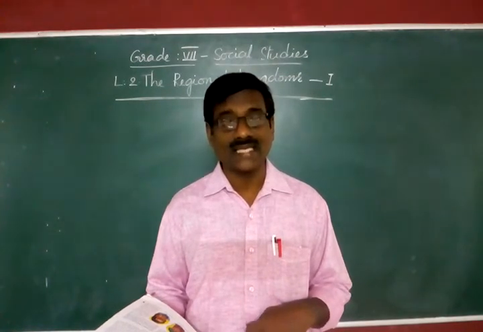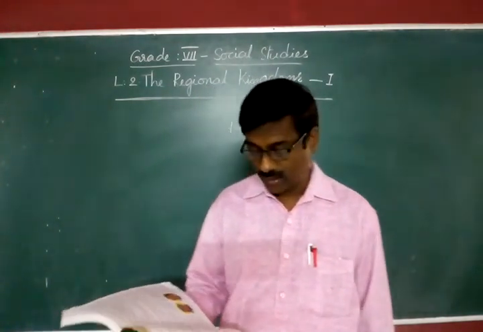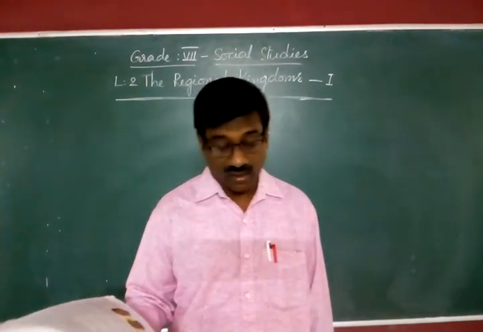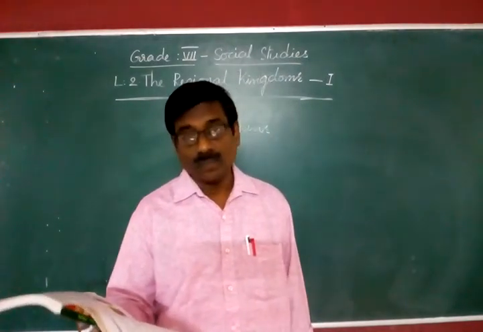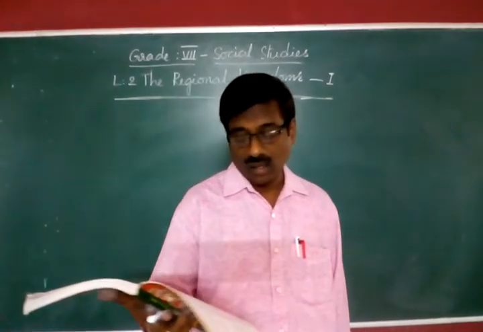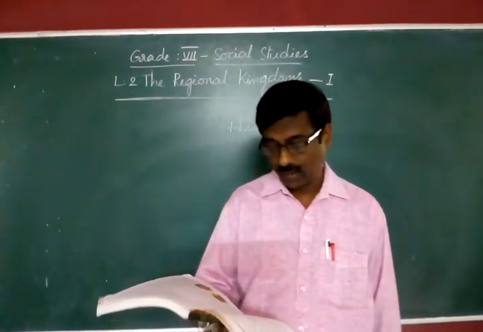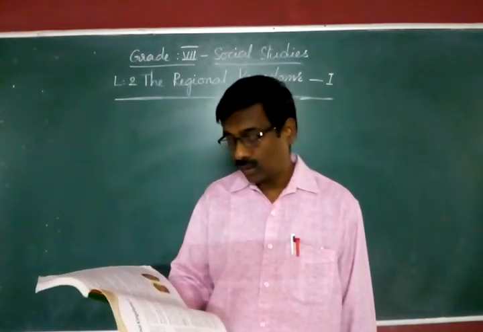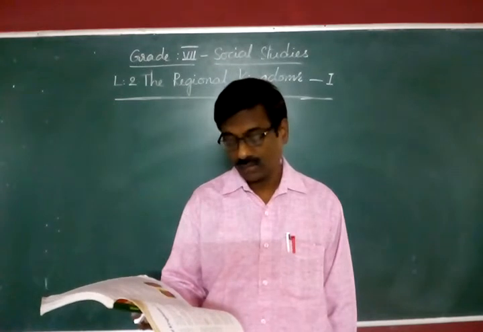So in such cases, many rulers killed the defeated rulers. So Ghori defeated and killed Prithviraj Chauhan. A long poem on Prithviraj was composed by his court poet Chand Bardai. We already completed that in lesson 1.